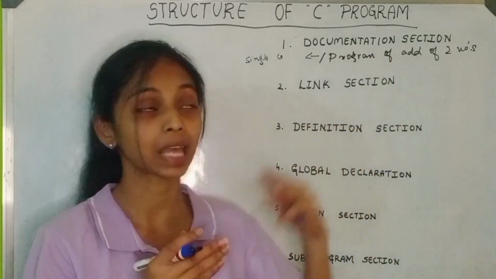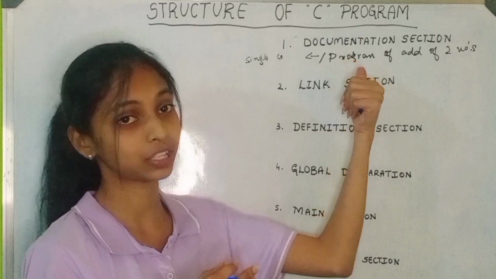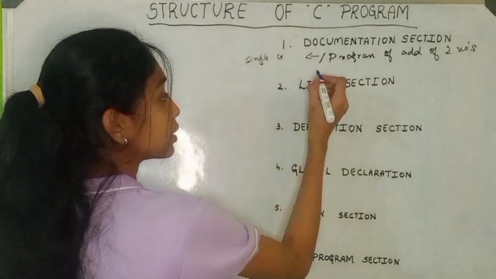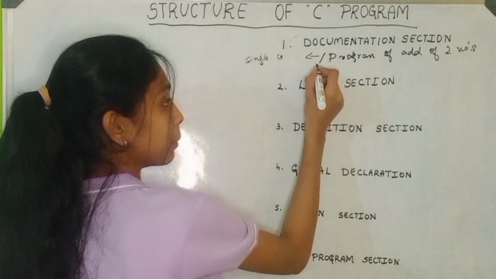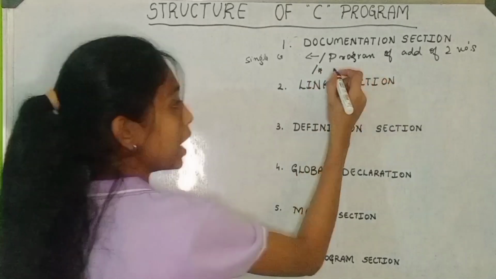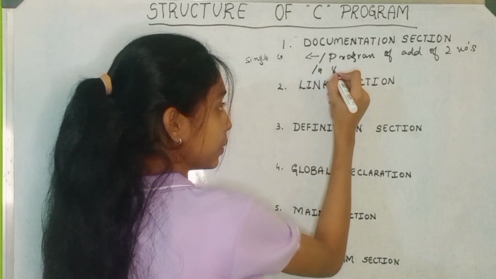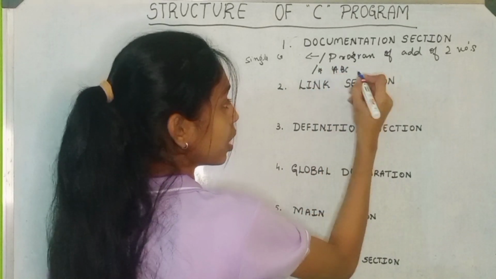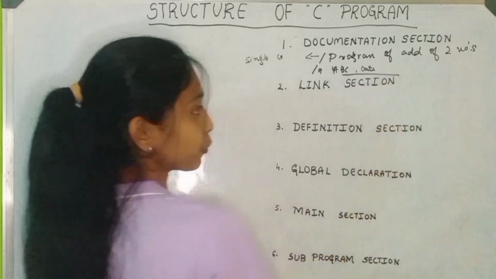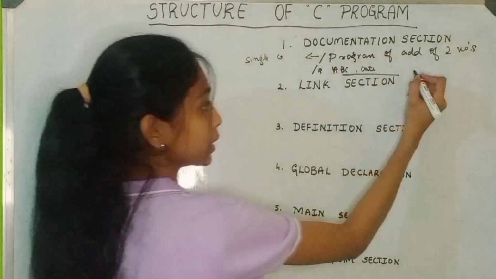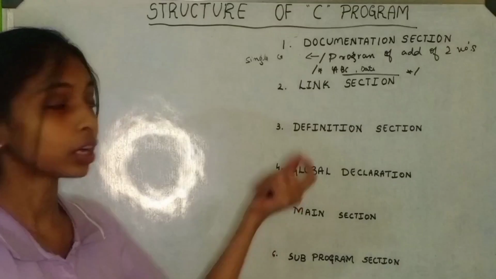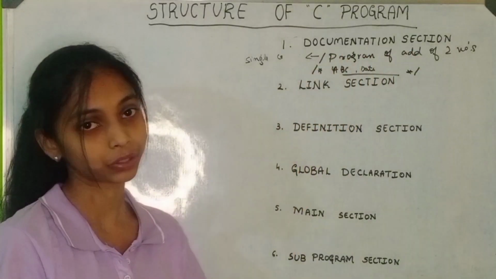When these three statements have to be included in the documentation section, then we follow a multiple line comment, that is forward slash asterisk, and write my name, ABC, date, and also the description of the program, that is addition of two numbers, and here I am closing this. So this is what the documentation section is all about.